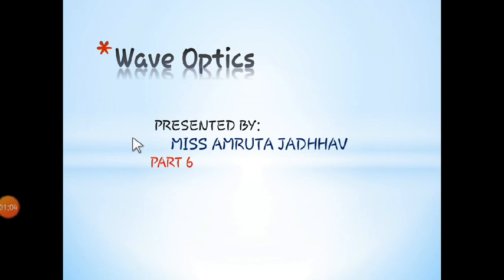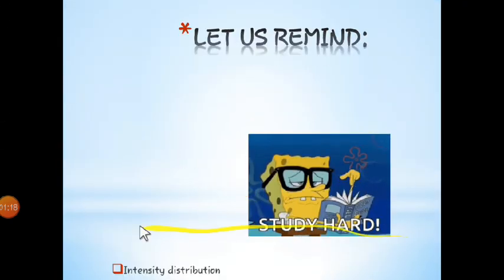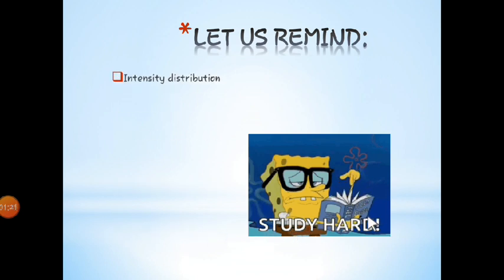Alright, so before going towards today's lecture, we must remind ourselves what we have done in the last lecture. So let's move to remind what we have already done. We have seen the intensity distribution in the last lecture, which is related to interference. In interference we have seen the types of interference, how it can be formed, and then we have seen the conditions for a steady interference pattern. That means we have to get a steady interference pattern. What is the meaning of a steady interference pattern?